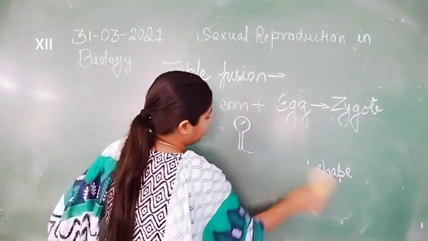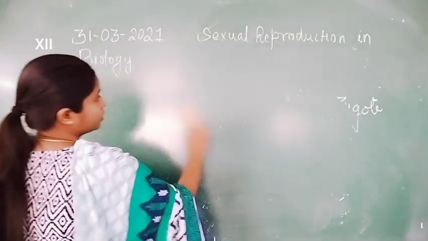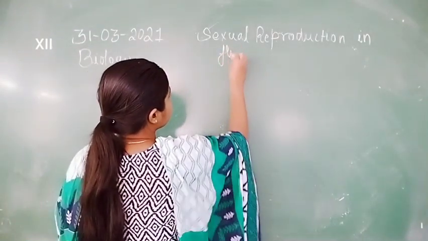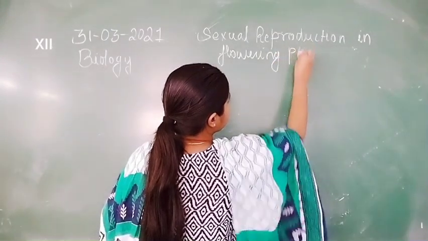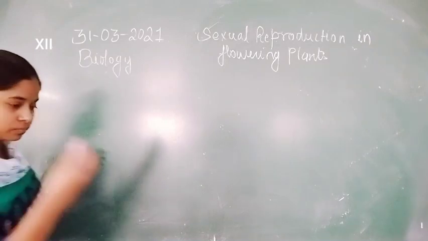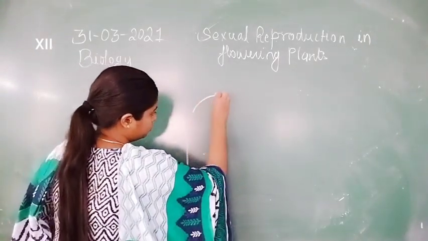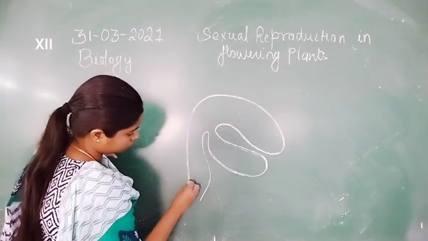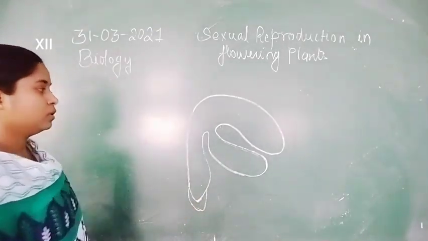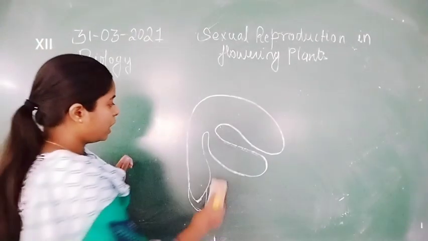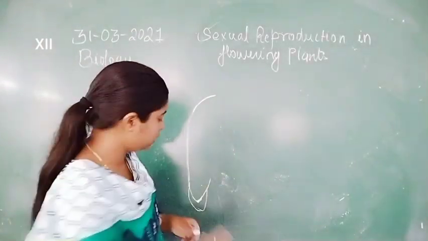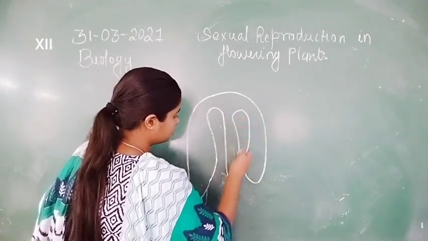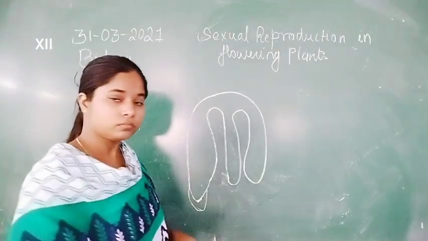Different structures of the mature embryo. When the embryo develops and is converted into the mature embryo, it finally turns into the cotyledons in the dicot plant.